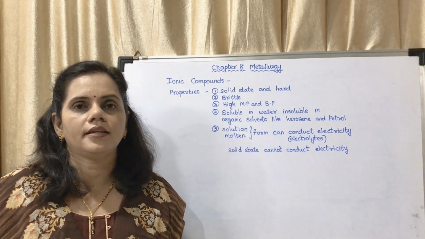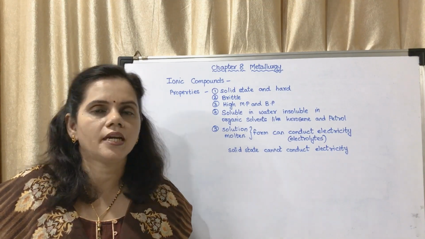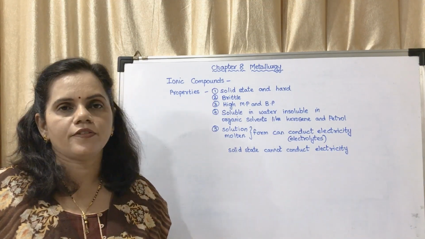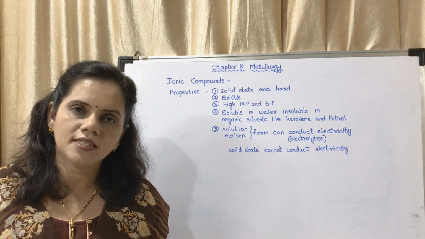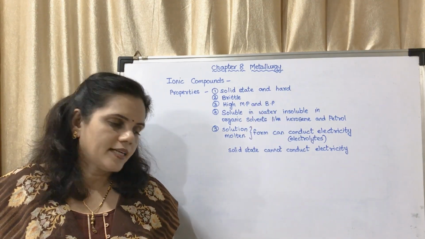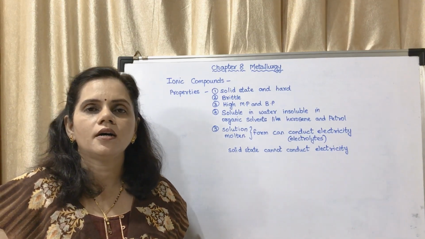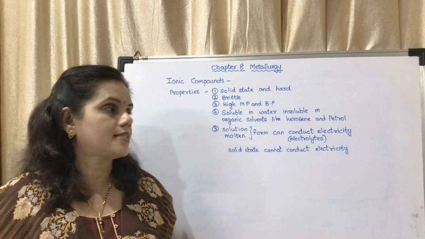That is the next property. Ionic compounds are brittle in nature. So the first property is it is in solid state generally and they are hard in nature. Second, it is brittle. It can be broken into pieces if pressurized.